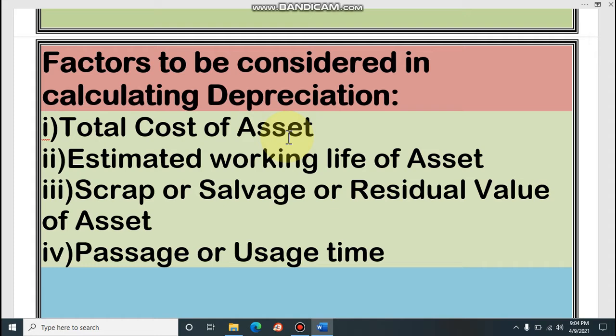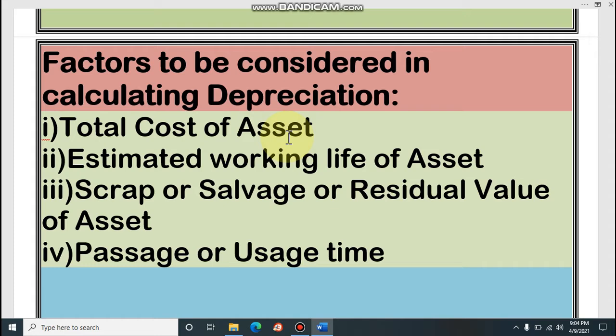Then with that we have to add the extra expenses, that means carriage, packing, installation, whatever extra expenses occurred for that asset, that also be included in cost of asset. In the previous chapter at the time of doing journal we have learned it. So total cost of asset means purchase price of asset plus other direct expenditure for that asset.